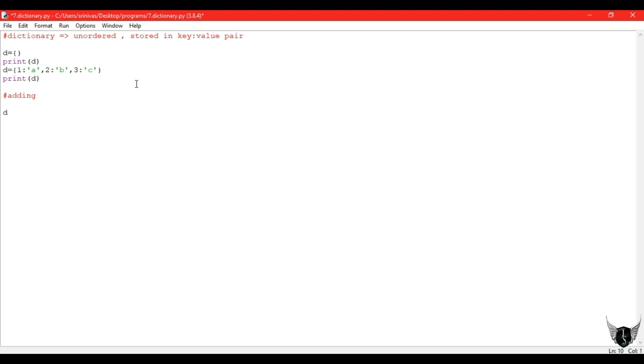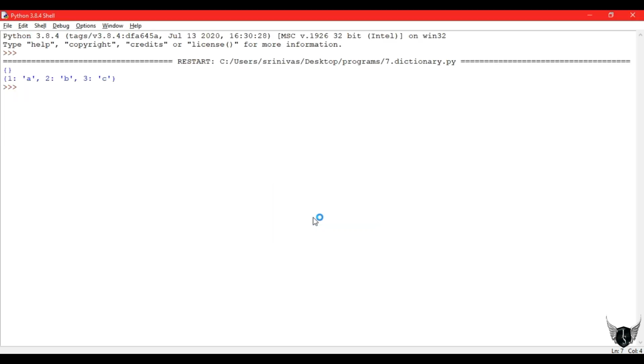And next, adding elements to a dictionary. To add elements to a dictionary, we can write d of 0 equal to some value. The value present in the square brackets is known as the key, and the value on the right hand side is your value. So 2 is my key, and for that I am giving the value xyz. And next let's write key 4. For my key 4, my value will be new. Let's print the output after adding all those values.